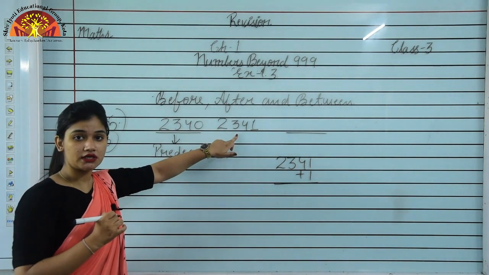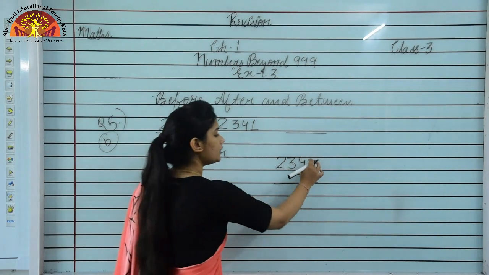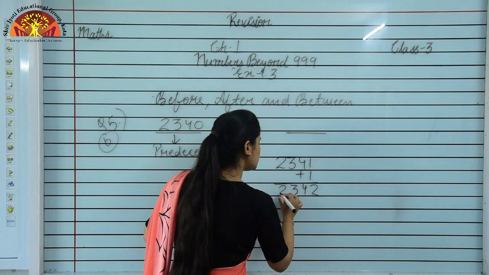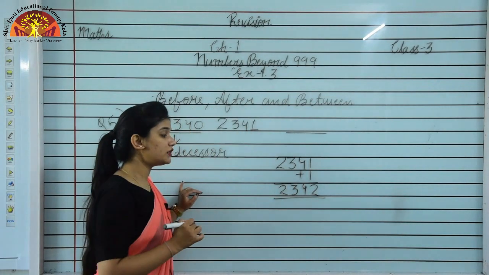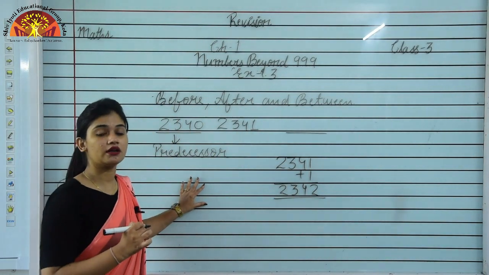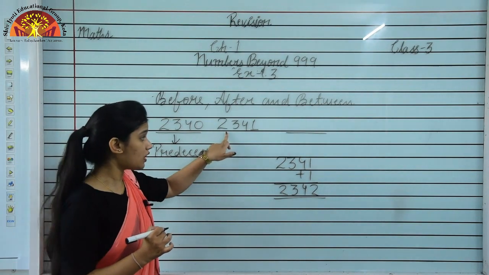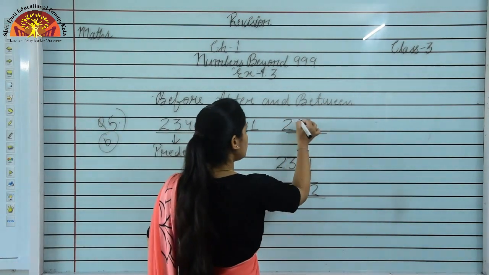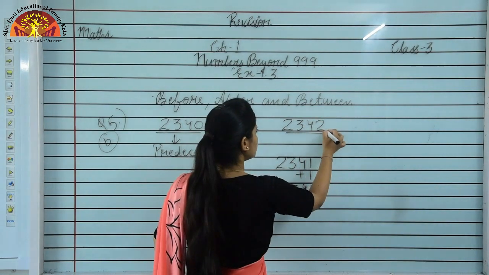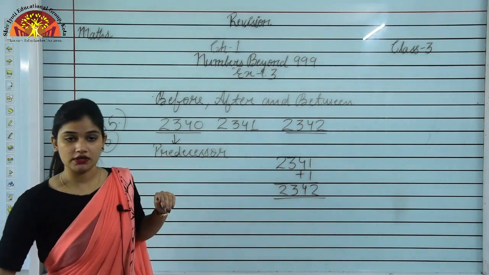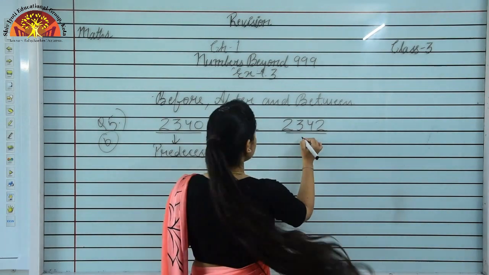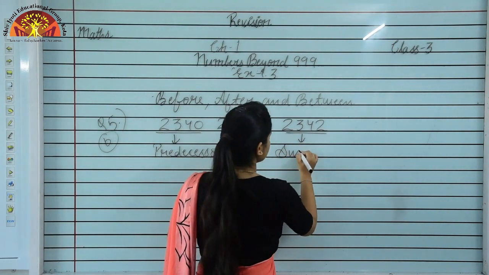Given number में हम क्या कर देंगे? +1. Now 1 + 1 is 2, 4 as it is, 3 as it is, 2 as it is, and the number is 2342. It means 2341 के just बाद कौन सा number आएगा? 2342, and this is called the successor of given number. This is called the successor.